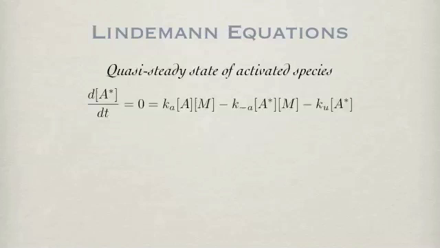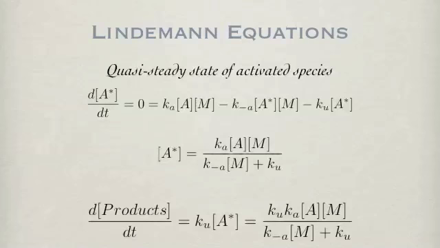From the system of three reactions, the rate of production of the activated species can be written. Since this is an intermediate species, and its decay is very fast, we can assume that the species is in quasi-steady state. From that, we can derive an algebraic expression for the concentration of the activated species, shown here. This can be substituted back into the equation for the production of the products of the species. And here we have basically an expression with K's times the concentration of A and M over the concentration of M times the reverse K plus Ku.